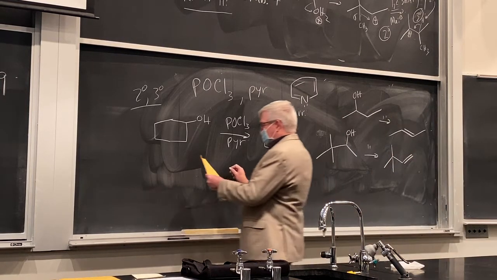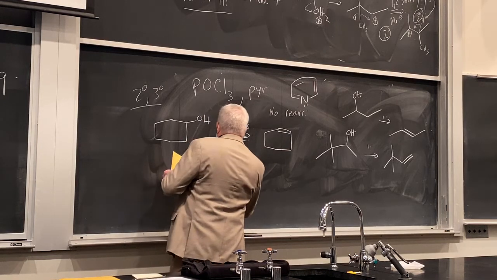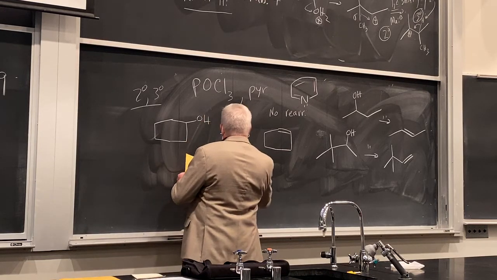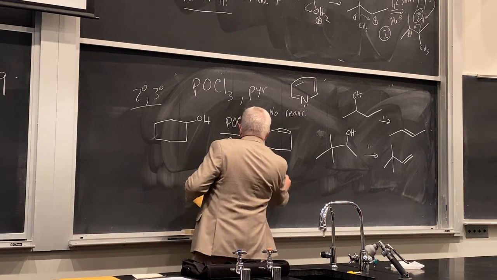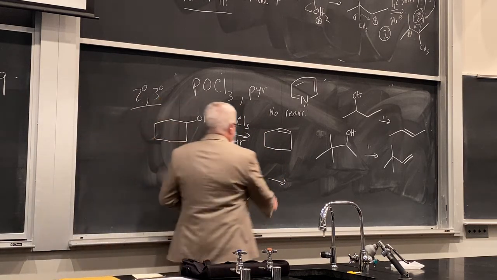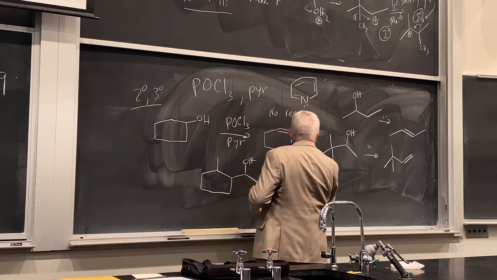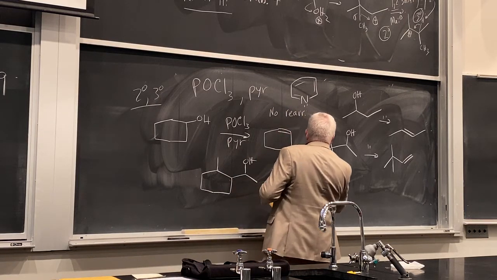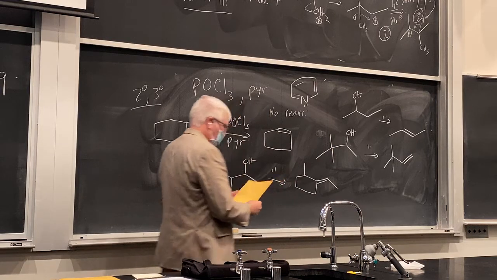And this one, I think we had this one. Oh, well, this is a little bit different from that one. You see, you got a lot of branching here next door and a lot of rearrangement possibilities. But with POCl3 and pyridine, we get that product. Okay.